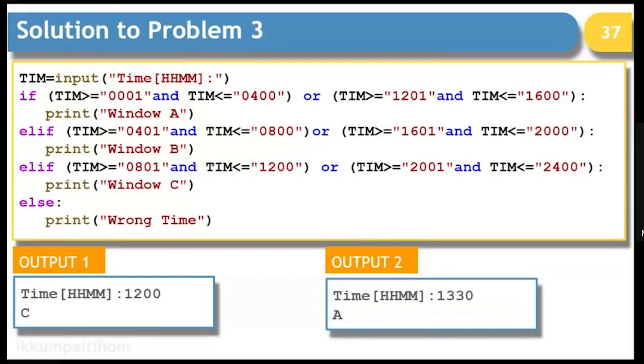So for morning and afternoon hours, if it is matching for window A, I am assigning window A. If it is matching for window B, I am assigning window B. If it is matching with the timings which are assigned to window C, I am assigning window C. This is a longer method. This anyone will do. Now let's come to a shorter method for doing the same.